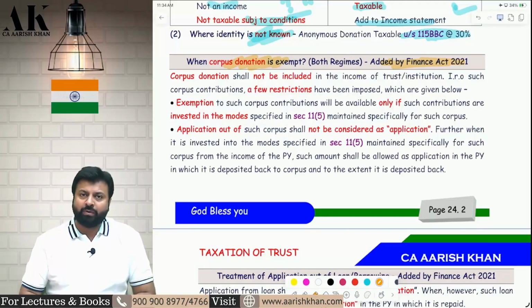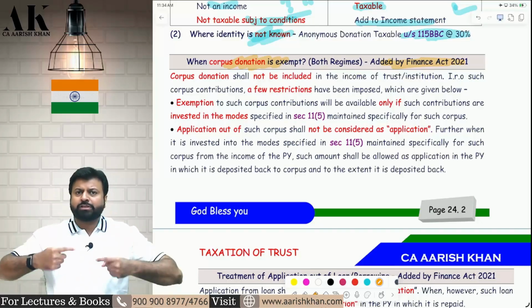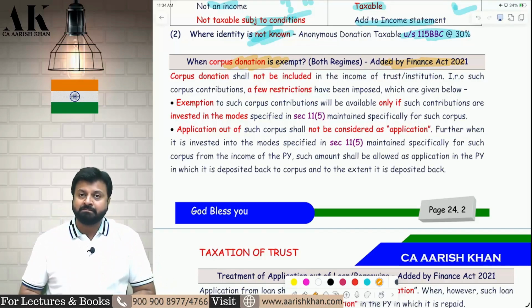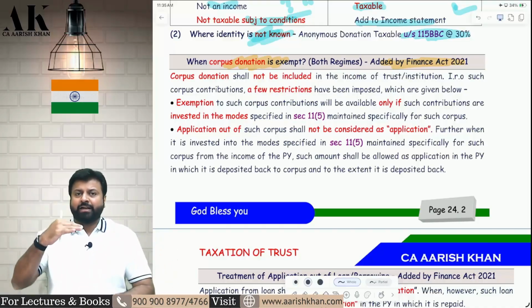But after 2021, from 1st April 2021, they brought a dangerous amendment which is divided in 3 steps. Step number 1. Suppose in the current year, 25-26, I received 10 crore as a corpus donation. Now it is not blindly exempt. Earlier it was blindly exempt. Now it is divided into 3 steps.